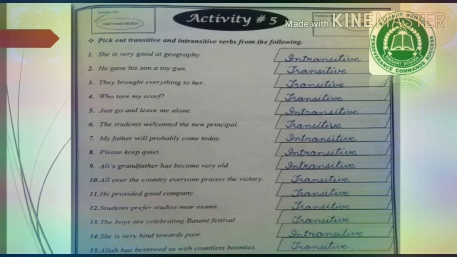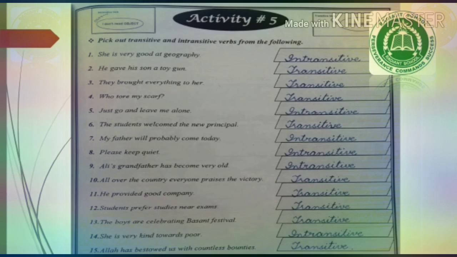Let's get started. Number 1, she is very good at geography. It is an intransitive sentence. She is very good at geography. There is no object. Number 2, he gave his son a toy gun. What did he give to his son? A toy gun. So a toy gun is an object. It is a transitive verb. Where there is an object, it is a transitive verb.